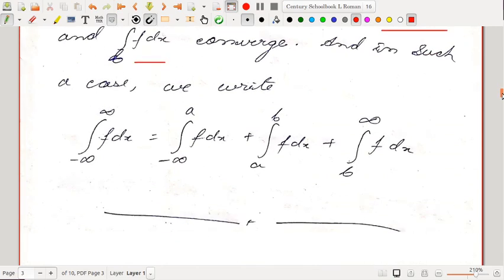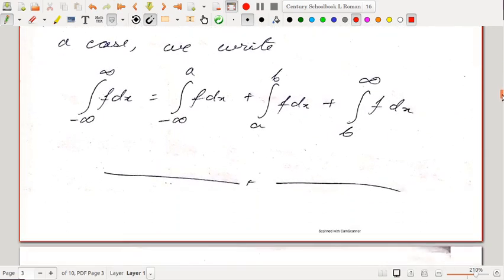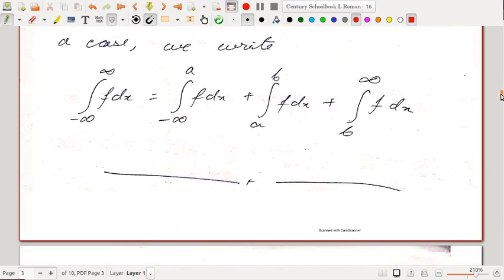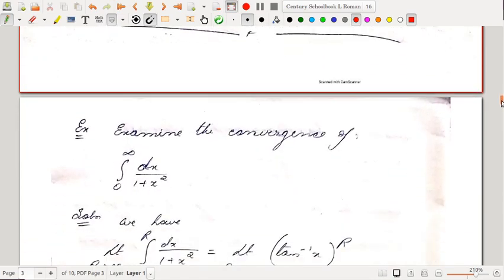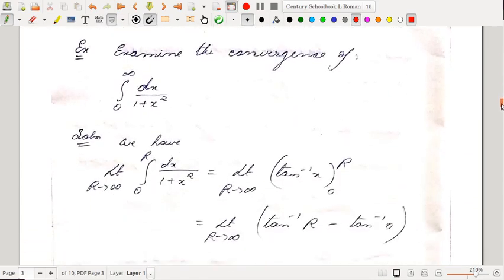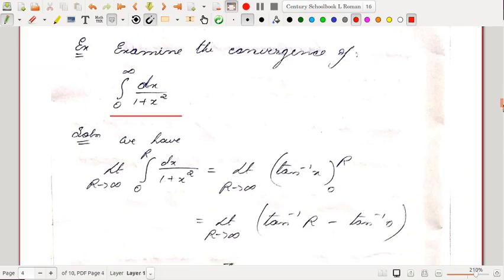Okay, so in such a case we write this equal to the sum of these three integrals. Okay, so let us begin with some problems, examine the convergence of this. So this probably you have done many times in your higher secondary classes also, but we have done it as an improper integral, and we have done it in an improper way. Okay, so now let us do it in a proper way.